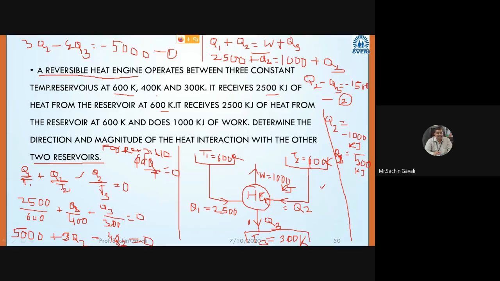Write down: Q2 means heat is rejected from engine to reservoir at 400 Kelvin. And Q3 is coming as 500. So here we are getting it correct. Both here, the heat engine is rejecting heat to both remaining thermal reservoirs, or you can write Q2 is rejected and Q3 is also rejected. Everybody got this?